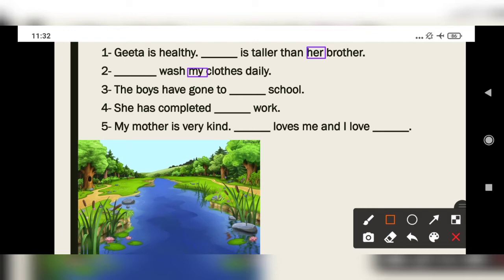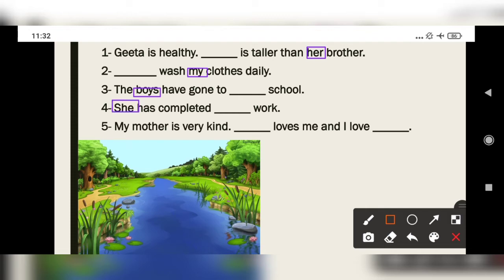The boys have gone to school. So, boys is nominative case. Here, possessive case should be used. So, their. The boys have gone to their school. She has completed her work, because nominative case is she and possessive case is her.